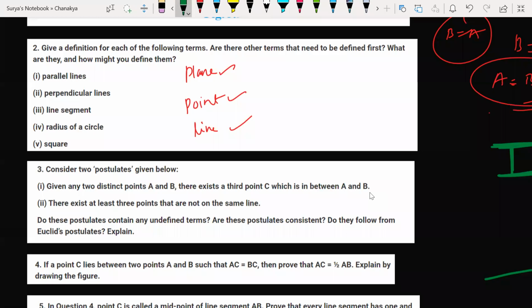What is plane? The flat surface. The flat surface which has geometric figures. Clear? Yes, sir. The plane, it's a flat surface. Already we have discussed. Is there any doubt, guys? No, sir.